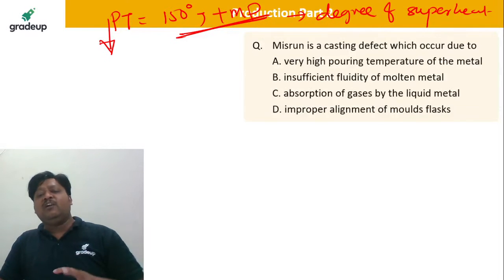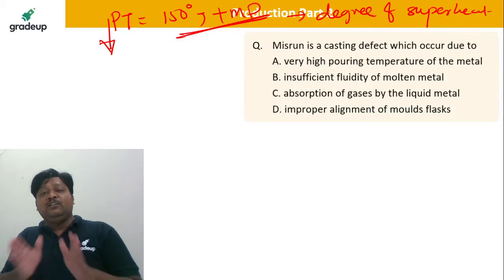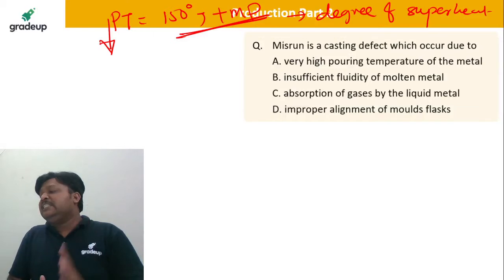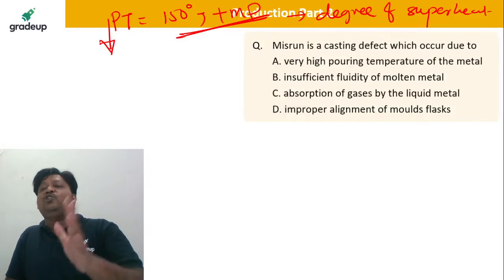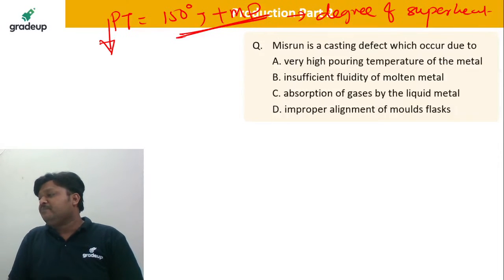It can reach without any resistance and go nicely to each and every corner of the mold cavity. That is why we provide this degree of superheat, which gives excellent fluidity to the molten metal.